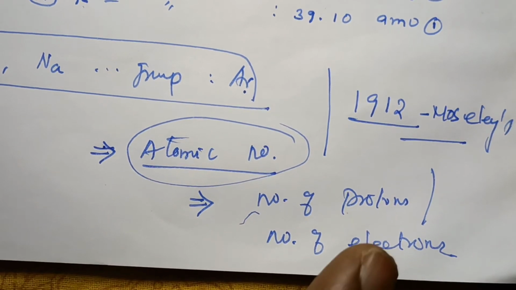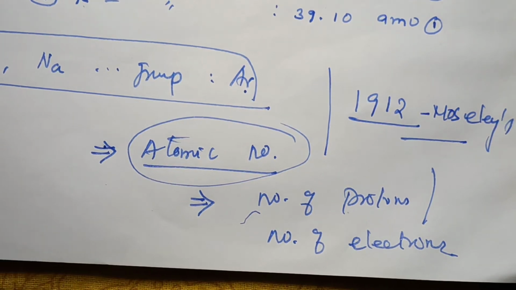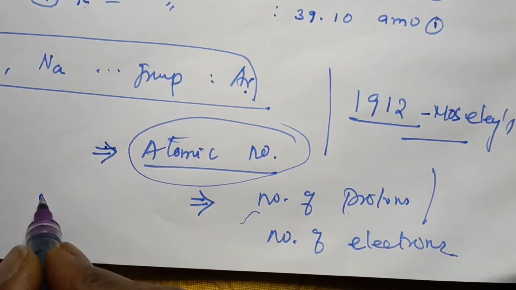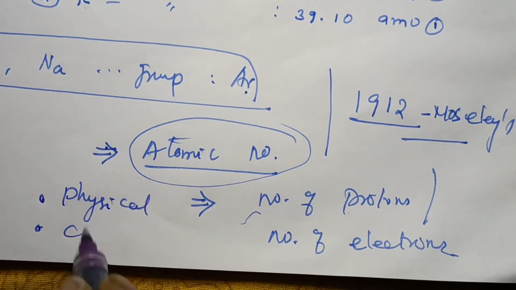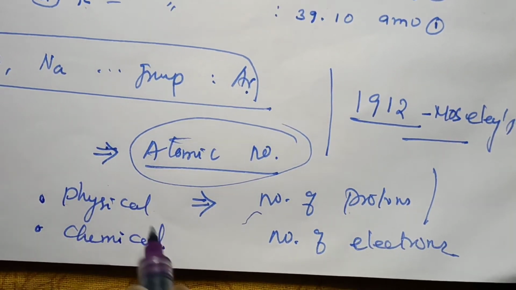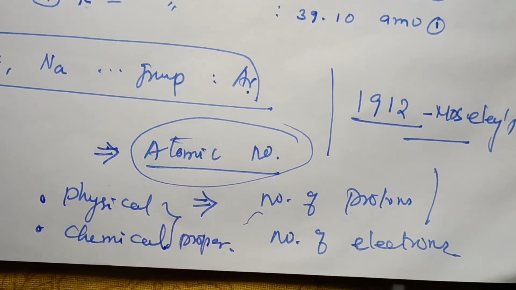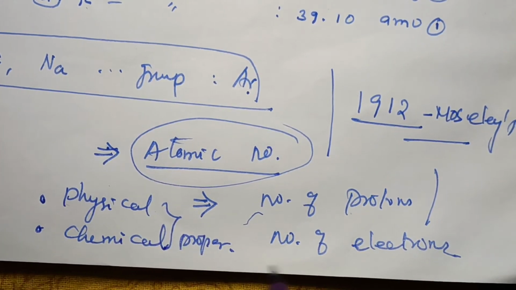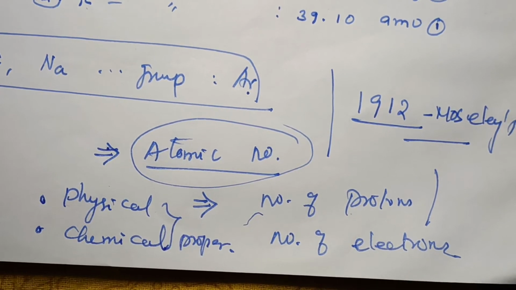Once again, the physical and chemical properties of the elements are periodic functions of their atomic number. Two factors, one physical, the other chemical, are very important. So this is the periodic law.